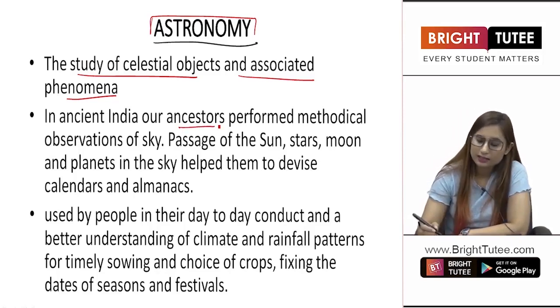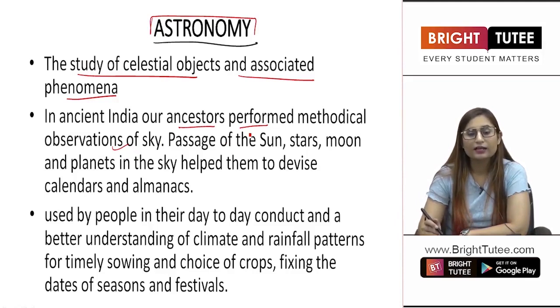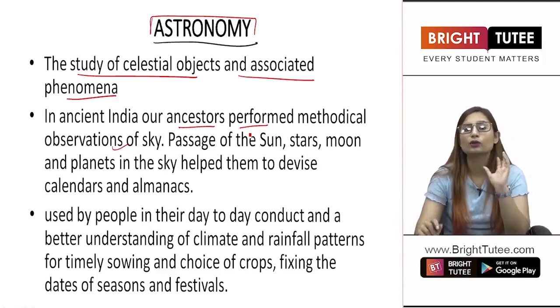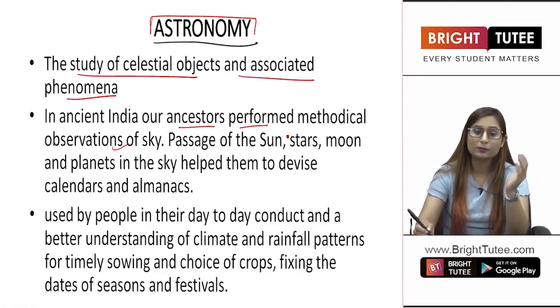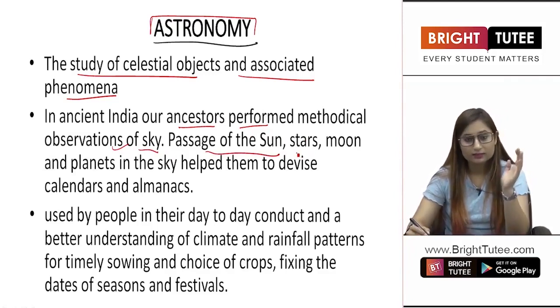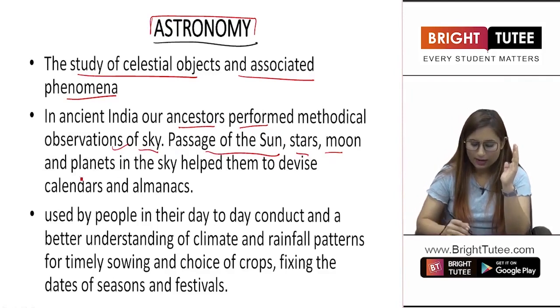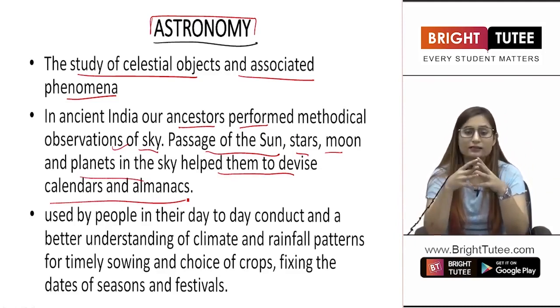In ancient India, our ancestors performed methodical observations of the sky. We have been very advanced in our science since ancient times. People could look at the sun and tell the time. So, we have always been so advanced. Hence, in ancient India, our ancestors performed methodical observations of the sky. Passage of the sun, stars, moon and planets in the sky helped them to devise calendars and almanacs.